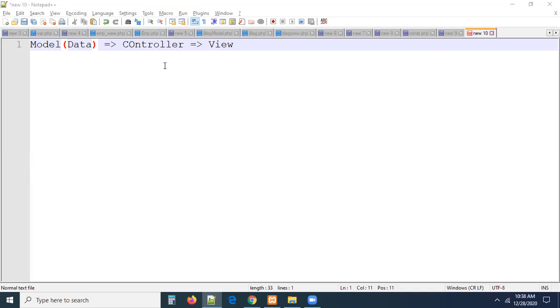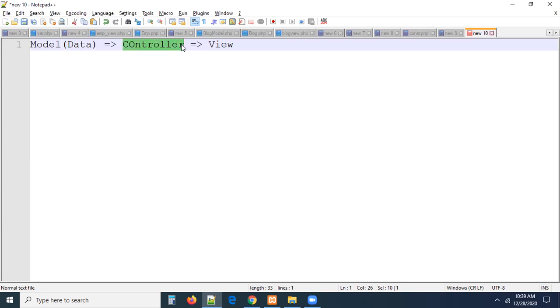In yesterday's session, we discussed and we created models. And we created a model. A model always has some data, and that data we have to pass to a view. Can I pass model data to a view directly? As per our MVC, we cannot. A model will never communicate with our view file directly. It is impossible. Now what we did, whatever model you created, that model was loaded into a controller.